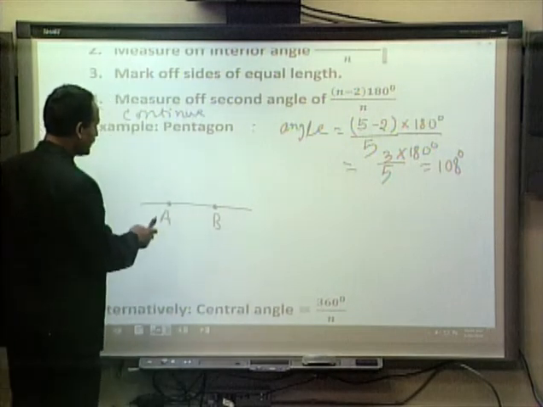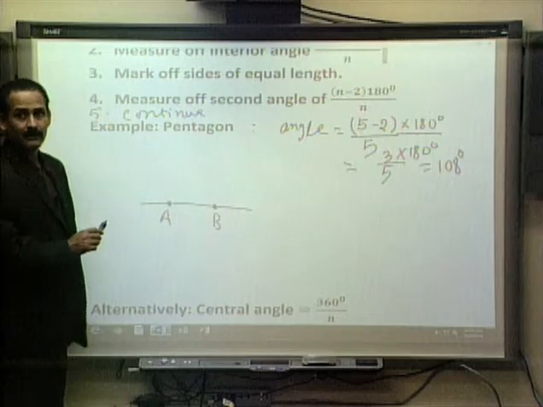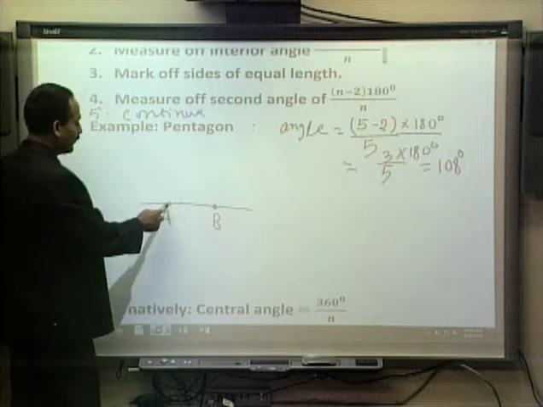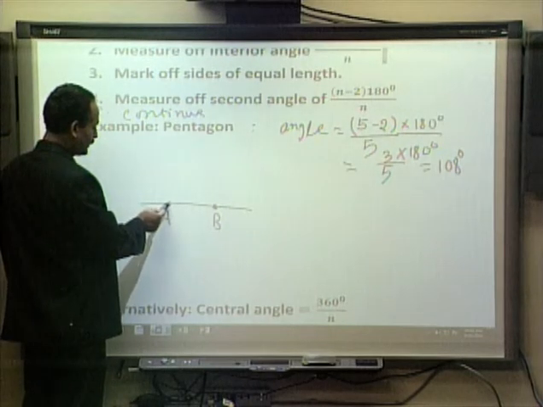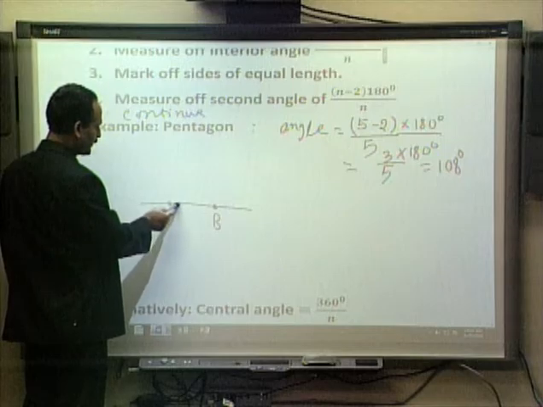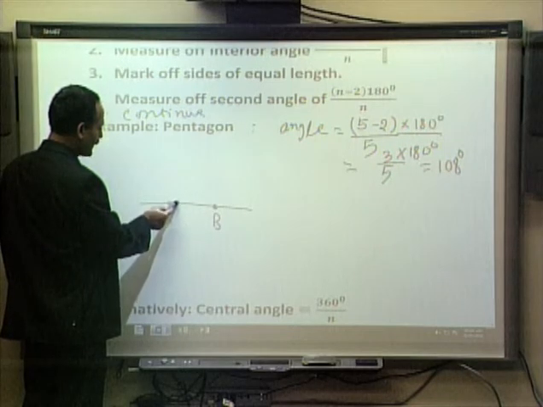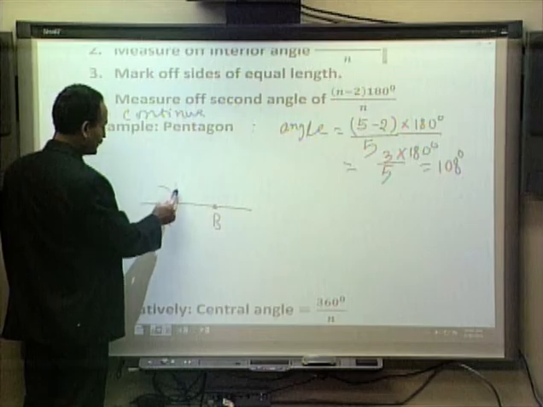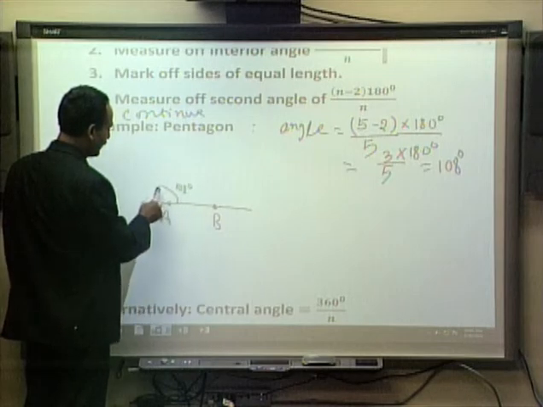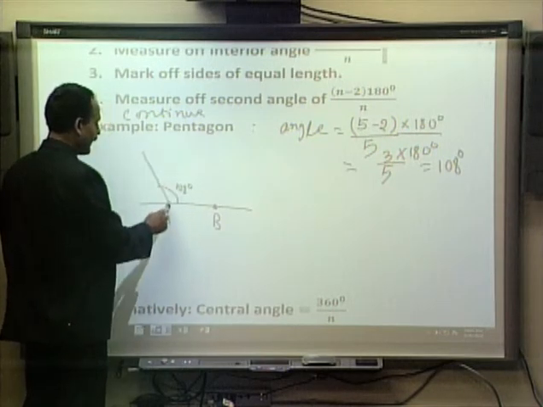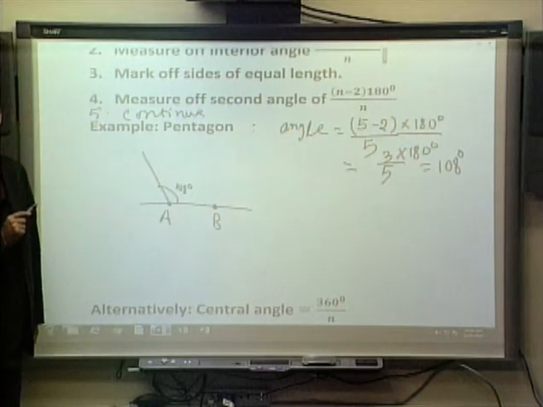Now what we have to do is, using our protractor, put the center of the protractor here, so that this angle is 108 degrees. So we want 108 degrees as an angle. This is the side that makes 108 degrees over here. We construct that side.